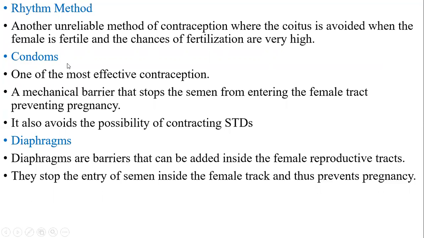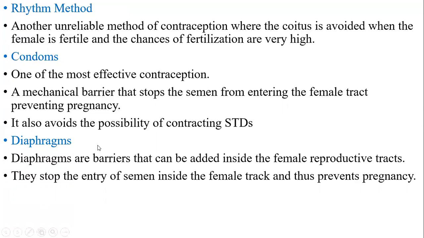Next, condoms. It is a physical barrier, one of the most effective contraceptives, a mechanical barrier that stops the semen from entering the female tract and prevents pregnancy. Condoms won't allow the sperms to enter into the female body, and are used by males. It also reduces the possibility of contracting sexually transmitted diseases. Why? Because the male reproductive part cannot enter into the female body, there is no such harm.